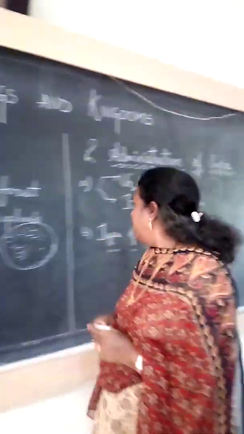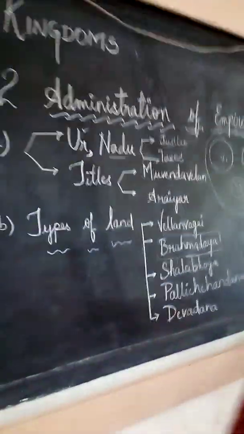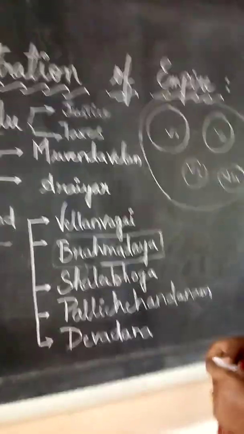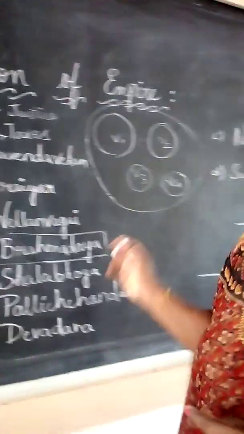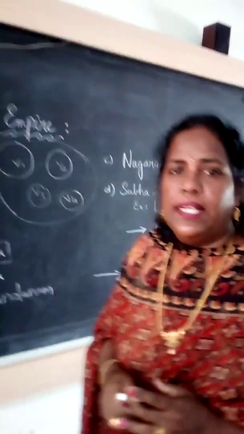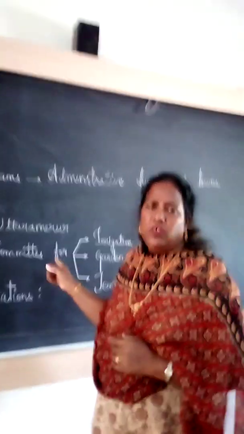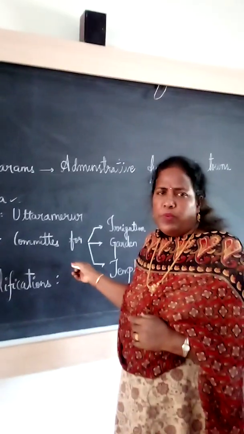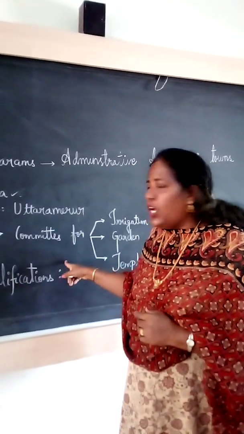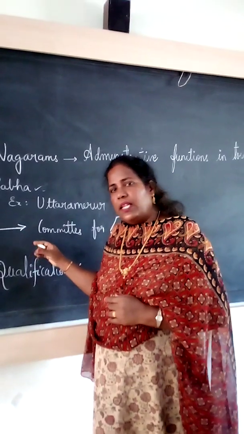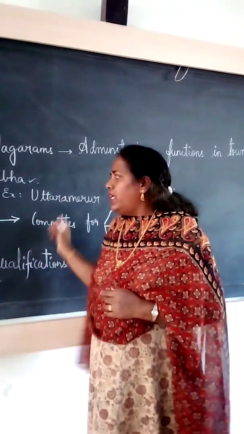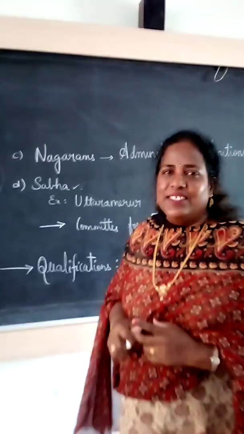Next, compare these elections with the present-day election. Here we see that women did not participate. In this election only men participated. Now, in the present day, women are participating in the elections. Write your opinion. Thank you children. Thank you, ma'am.